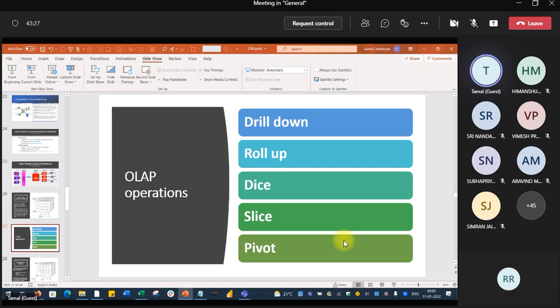Whenever you see the name pivot, those who are already aware of the pivot table in Excel can think of that. But here the pivot means something else. So we have the drill down, roll up, just opposite to the drill down, then dice, slice, and pivot. These 5 operations we can do over the data warehouse system. Only these 5, simple thing. And with these 5, all the BI, business intelligence, is being done.